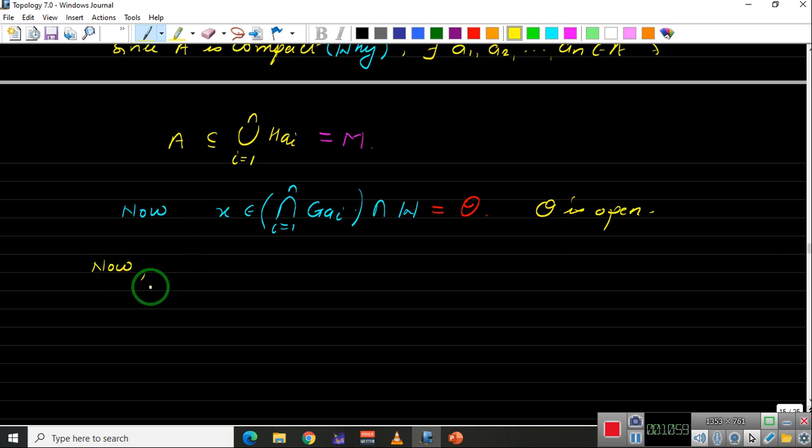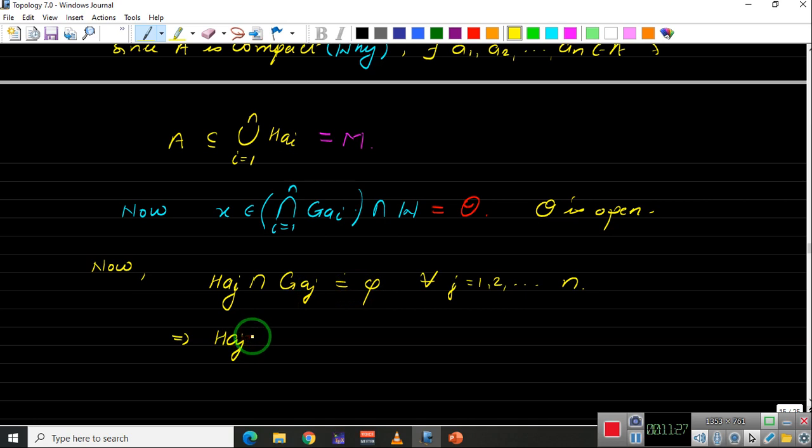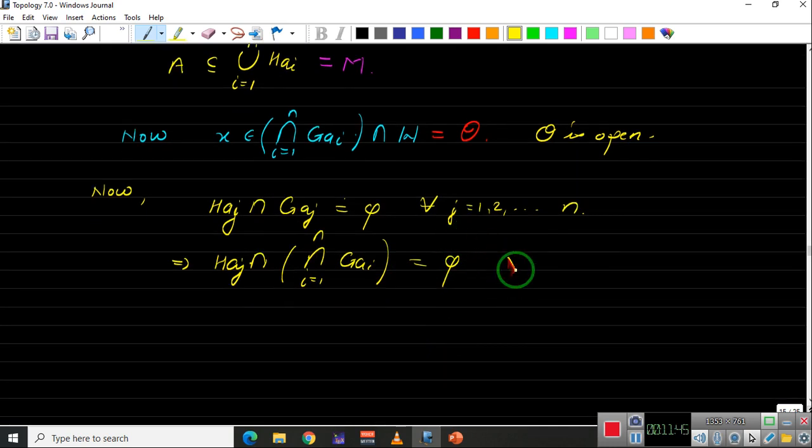Now I will change the color. Now since we have H_Aj intersection with G_Aj is empty, right, for all j from 1 up to n, this implies that if we take the intersection of all these, H_Aj intersection with the intersection over i from 1 to n of G_Ai is also empty, for all j from 1 up to n.